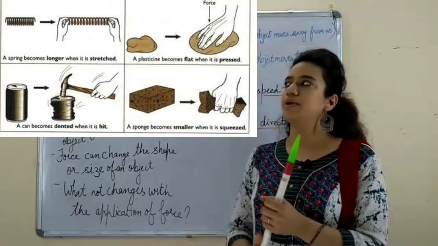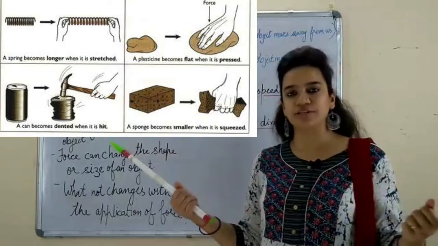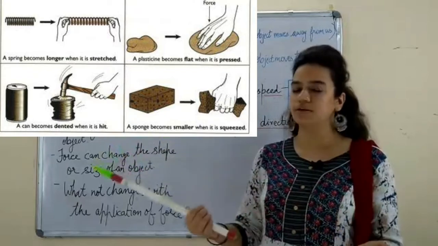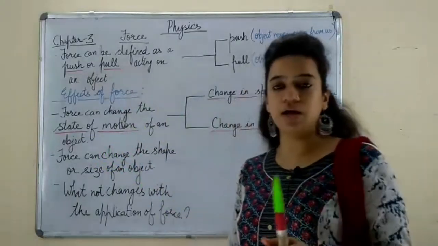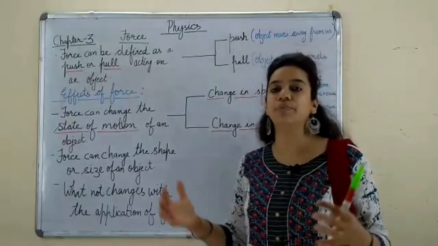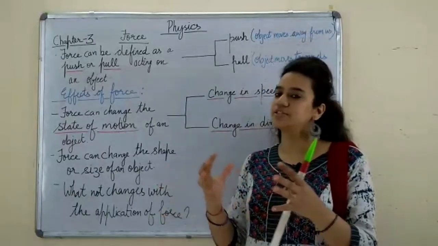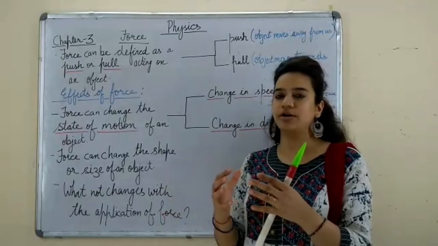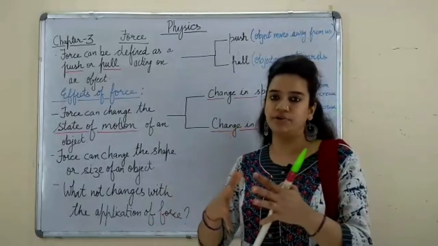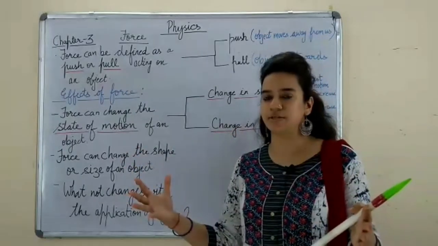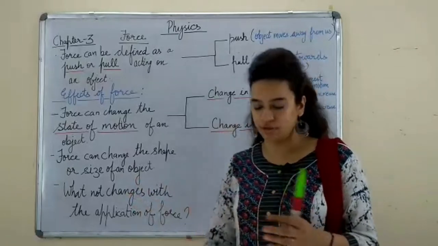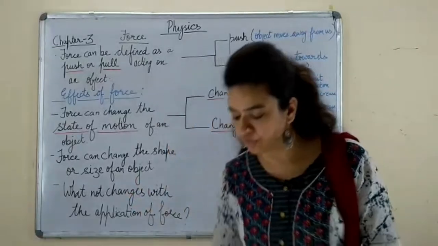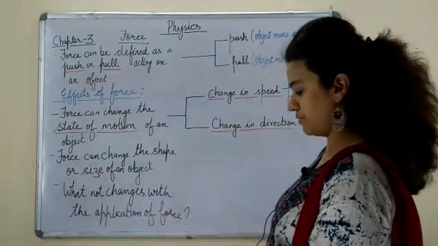Likewise if you have a rubber band, you stretch it, the shape of the rubber band changes. Like if you have a balloon, you press it, so its shape changes, or if you blow it, its size increases. Your blowing is again an act of force. So that's how force may change the shape.